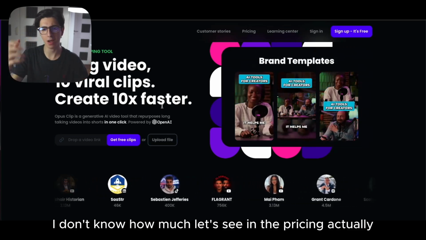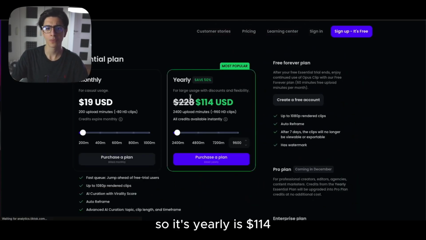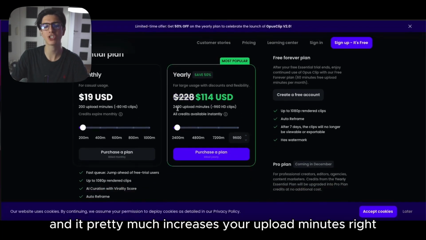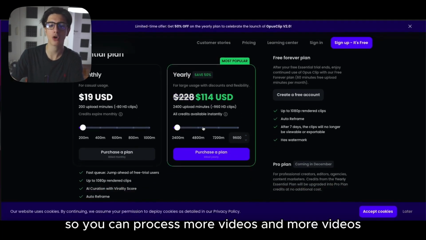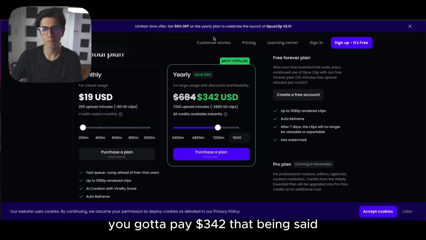That being said, if you want to take the most advantage out of this tool, you can definitely pay, I don't know how much, let's see in the pricing. Actually, I think it's $100 a month or something. So it's yearly, it is $114 and it pretty much increases your upload minutes, right? So you can process more videos and more videos. So if, for example, you want 7,200 minutes, you got to pay $342.